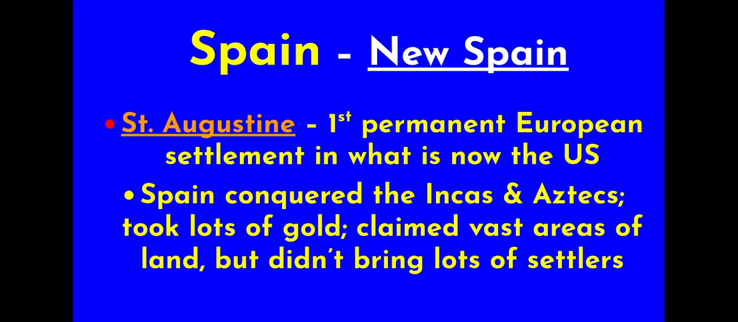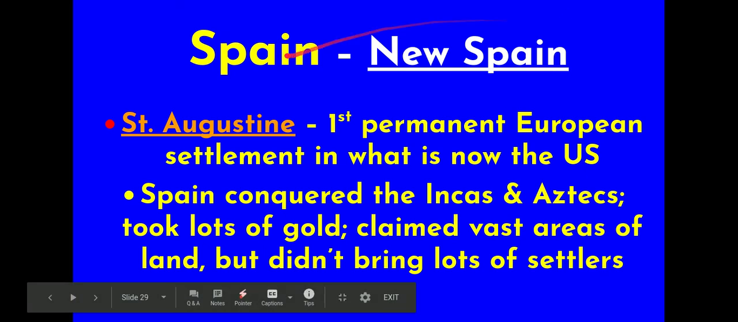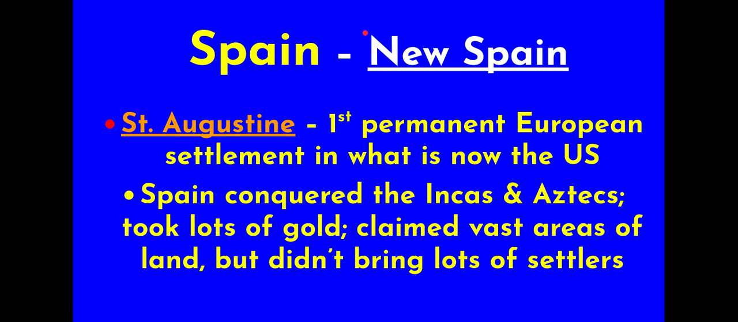Their colony, I should have mentioned this earlier probably, is going to be called New Spain. We will see that a lot of these European countries aren't real creative in their naming, but they want to create a new version of themselves in the new world. So Spain's colony will be New Spain. St. Augustine there, let me watch the red dot disappear. Look at that. The first permanent European settlement in what is now the US.